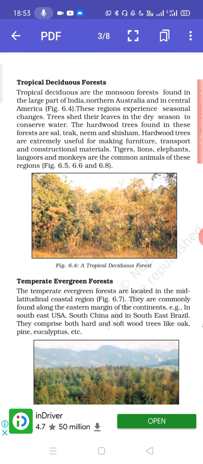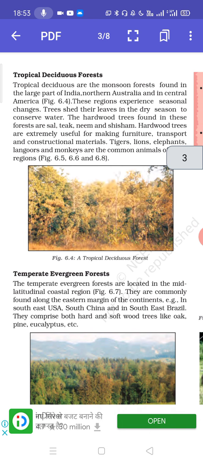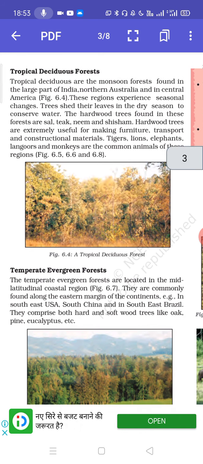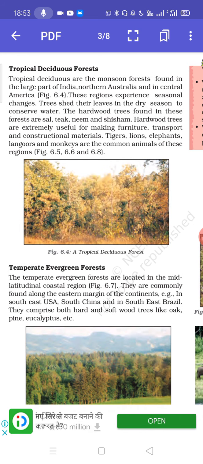Now when we talk about tropical deciduous forest, these are the monsoon forests of India. Abroad, you can find this in northern Australia and Central America. Slightly seasonal changes can be seen here. They shed their leaves in dry months. This is the difference between deciduous and evergreen.